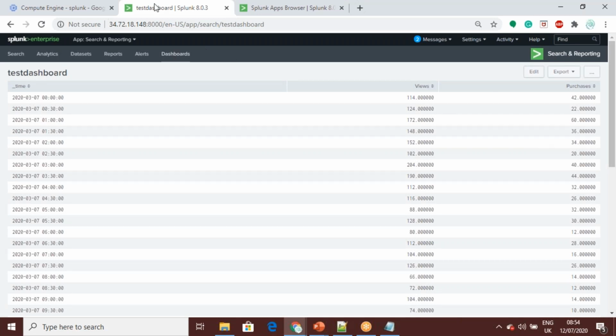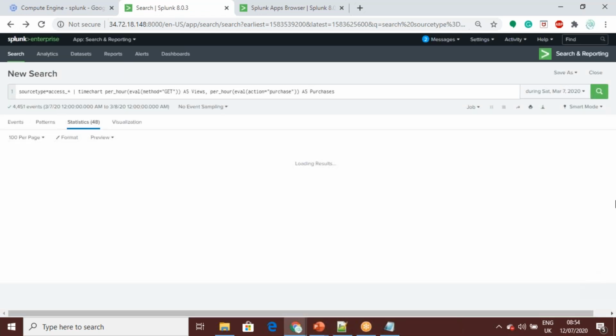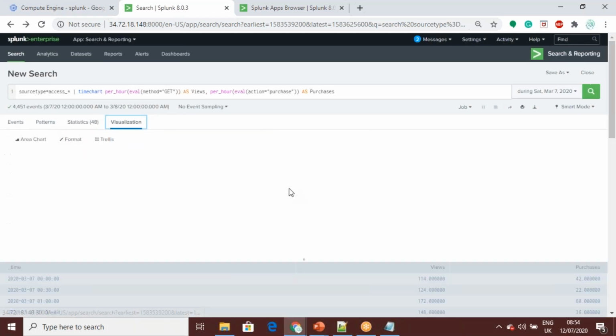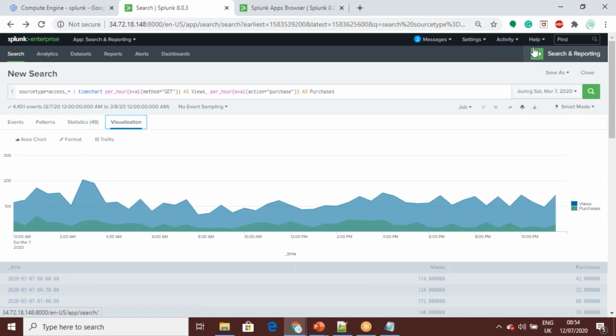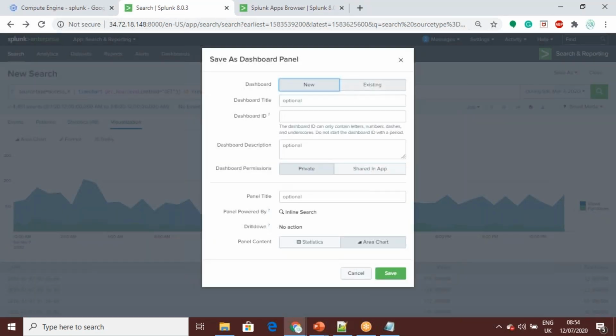But we do not want to see it only as a report, right? I want to see it in the visualization. So I want to save it as a dashboard panel.